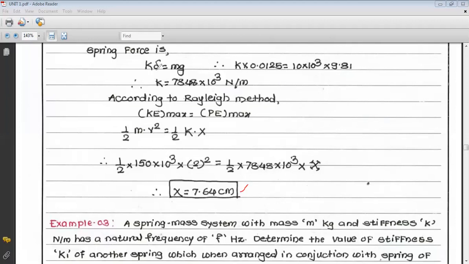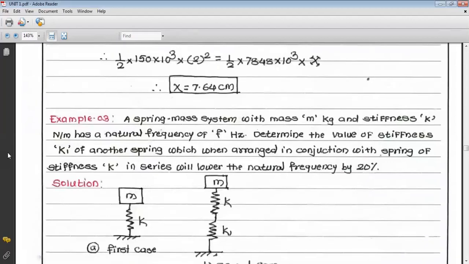There are only two formulas required. That is mg is equal to k delta, from which we find the value of k, that is stiffness. And second, according to the Rayleigh method, the maximum kinetic energy is equal to maximum potential energy. From that we find the value of x, the compression of the spring, which becomes 7.64 centimeter. Now we will see the next problem, that is example 3.